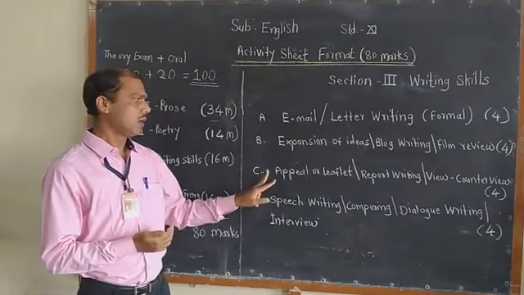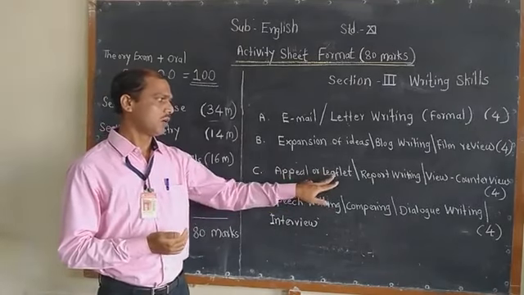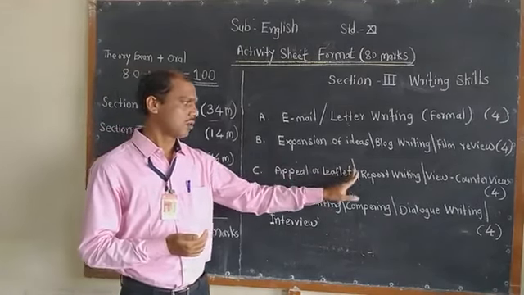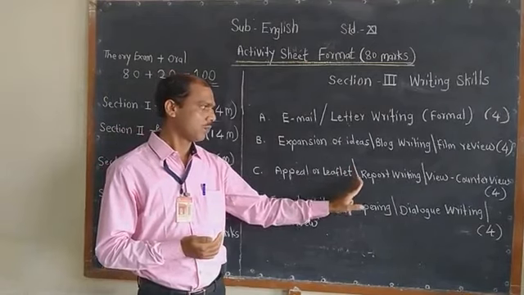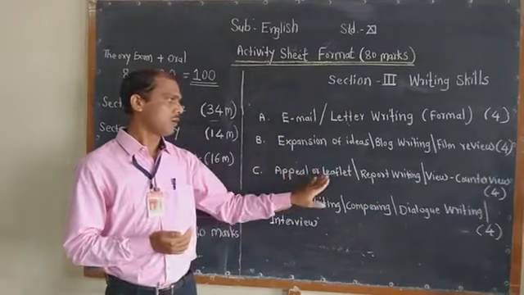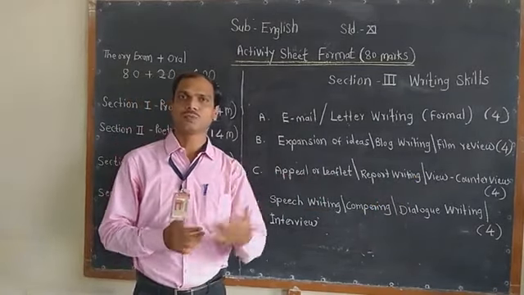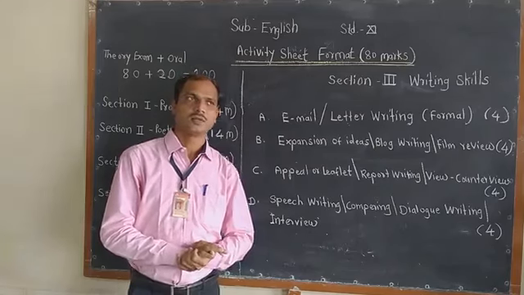Third one, C: appeal or leaflet. That is the one, appeal or leaflet. It has an option, we can say, of report writing or view and counter view. Now, appeal or leaflet. Appeal means we have to appeal for something in order to get money.